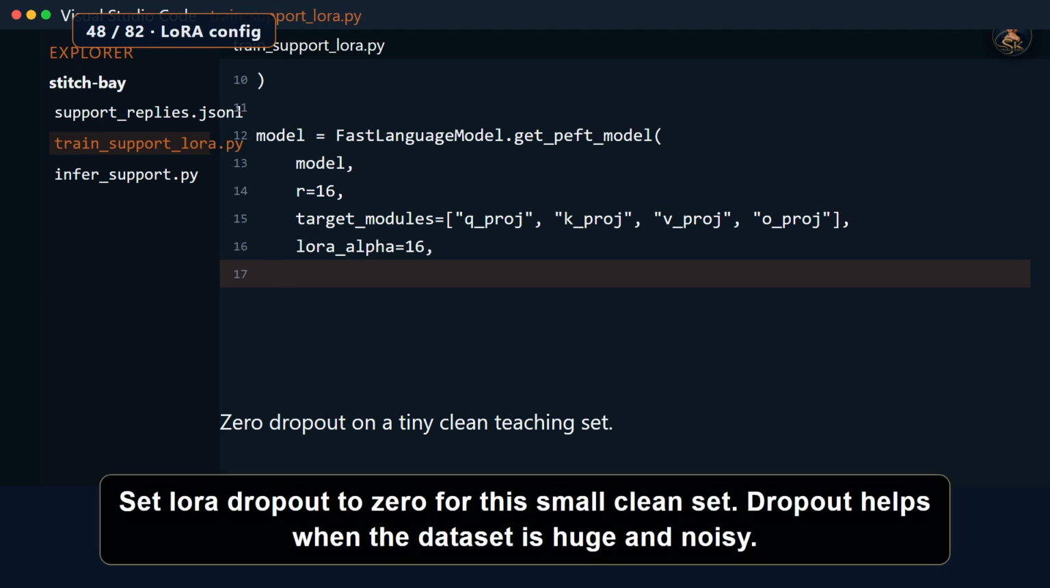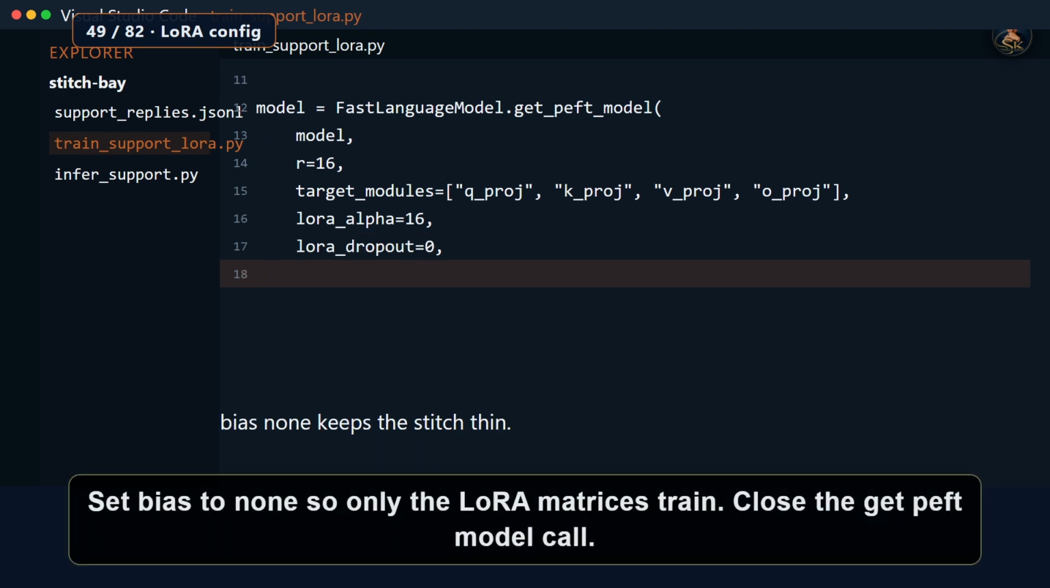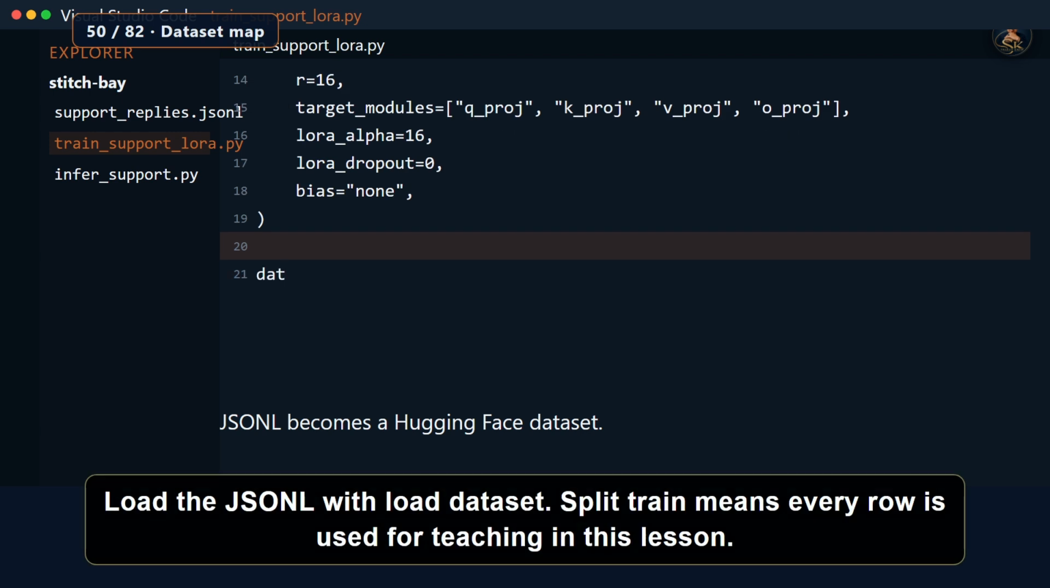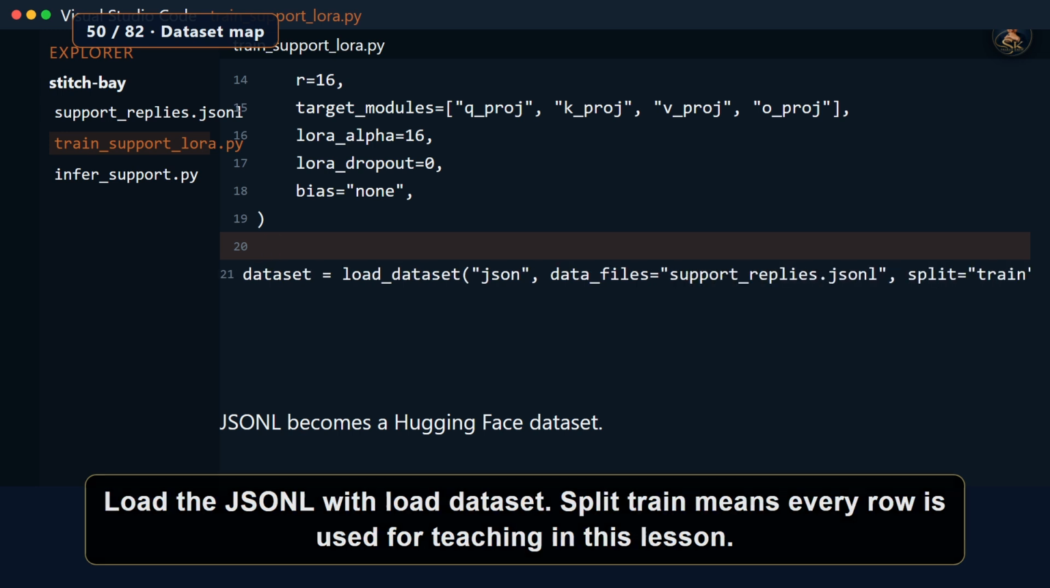Set LoRA dropout to 0 for this small clean set. Dropout helps when the dataset is huge and noisy. Set bias to none so only the LoRA matrices train. Close the get PEFT model call. Load the JSONL with load_dataset. Split train means every row is used for teaching in this lesson.